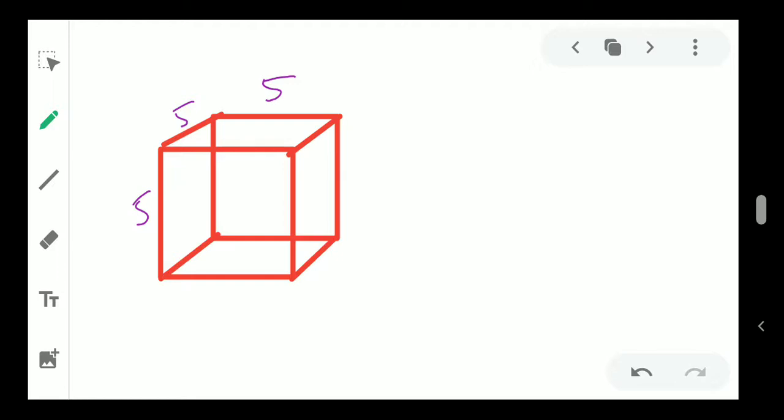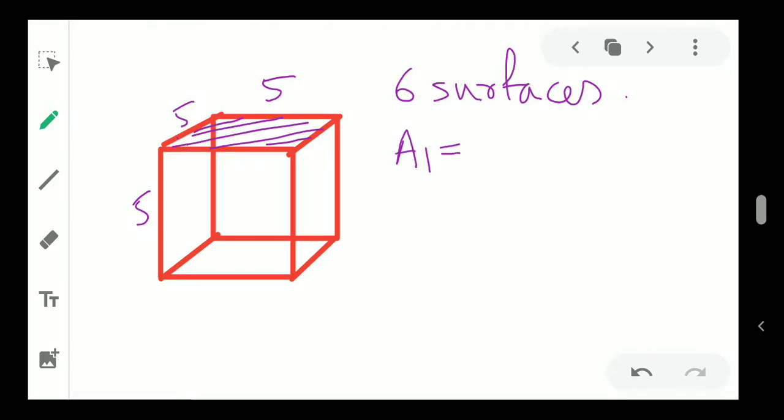How many surfaces are there? 6 surfaces are there. Now you know for a cube all sides are the same, so the area of one side will be the same as all the surfaces, right? So the area of one side, let's say A1, is length into breadth, that is 5 into 5, right? So it's 25.